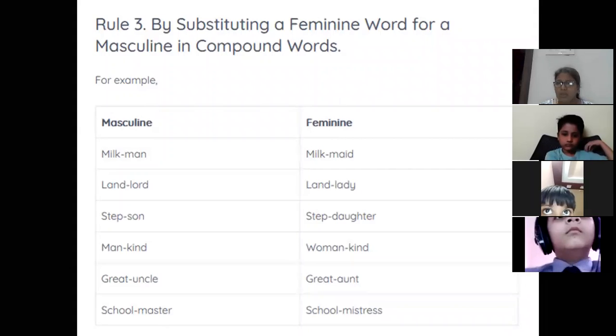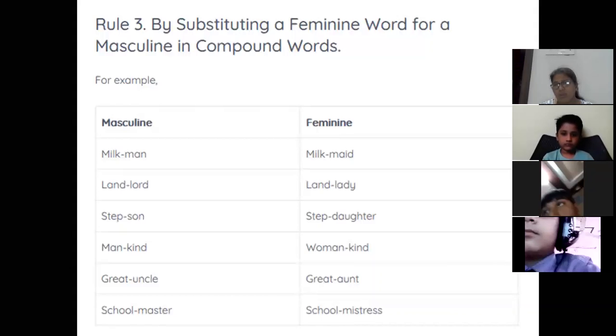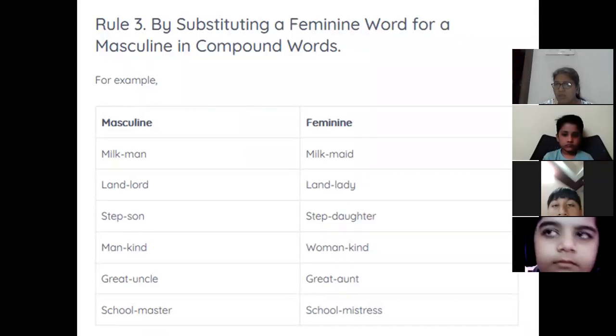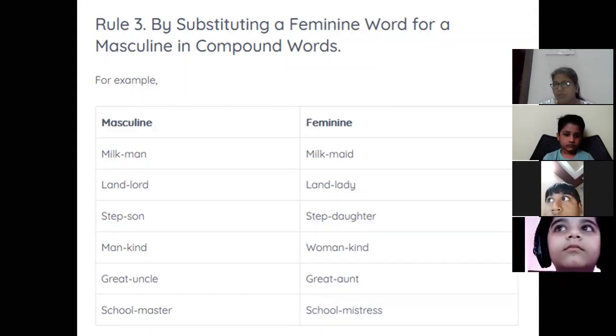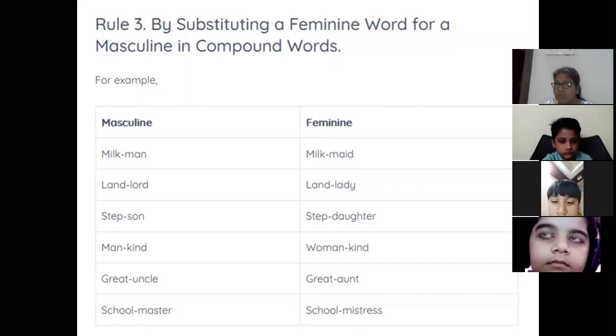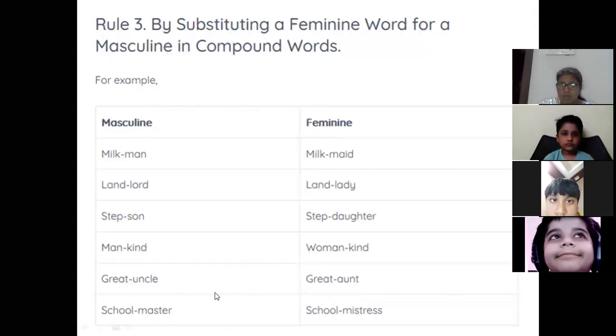Now the third rule is saying that when we are changing the masculine word into feminine and it is a compound noun, how can you change it? Now see, I already told you a compound noun is formed when there are two words and it makes a different meaning word, like milkman.